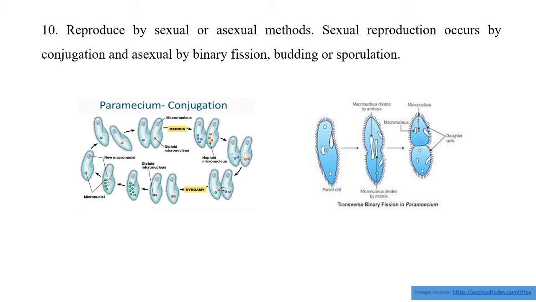In protozoan animals, both types of reproduction occur. Asexual reproduction occurs by binary fission, budding or sporulation, while sexual reproduction occurs by conjugation. So in favorable conditions, protozoan animals produce new organisms by the asexual mode, while in drastic conditions they produce new organisms sexually.